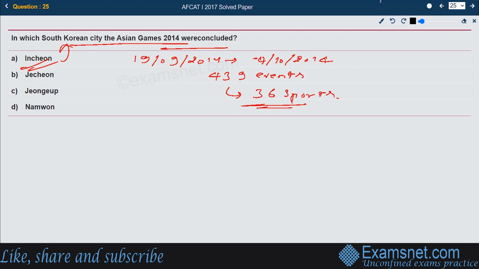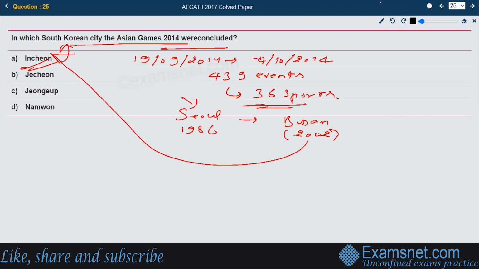Incheon was the third city in South Korea to host the Asian Games. Earlier it had been organized in Seoul in 1986, then in Busan in 2002, and the third time in Incheon in 2014. That is the right answer.